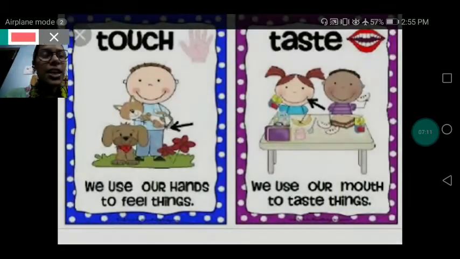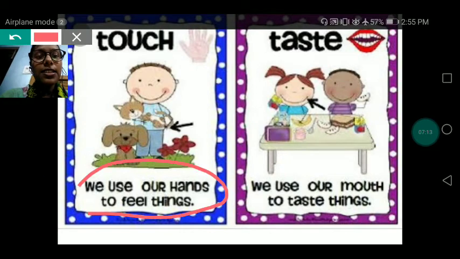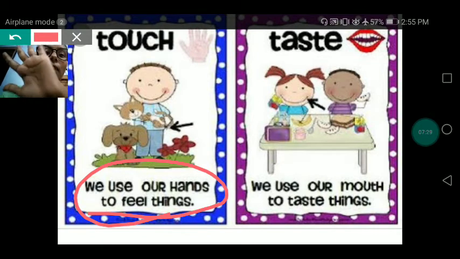We use our hands to feel things, whether they are soft, hard, rough, smooth, cold, or hot. These things we can feel with the help of our touch, with the help of our skin. With the help of our hands, with the help of our touch, we can feel that a thing is rough, smooth, soft, hard, hot, cold, etc.